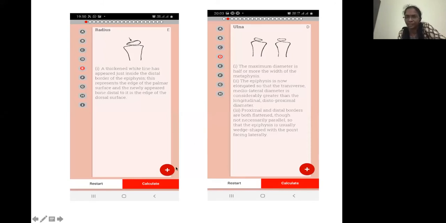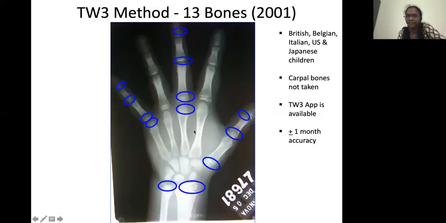Each time you select a bone, you press on plus, then you go to the next bone. Like this, all these 13 bones are scored. Which are these 13 bones? Radius, ulna, the first, third, and fifth metacarpals, the first, third, and fifth proximal phalanges, the third and fifth middle phalanges, and the distal phalanges of the first, third, and fifth fingers. So these are the 13 centers which are taken.